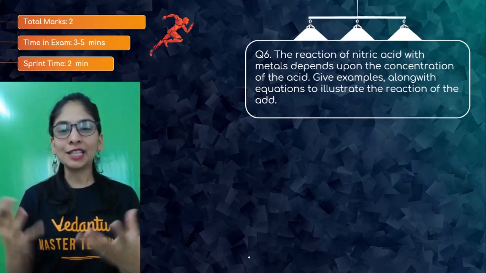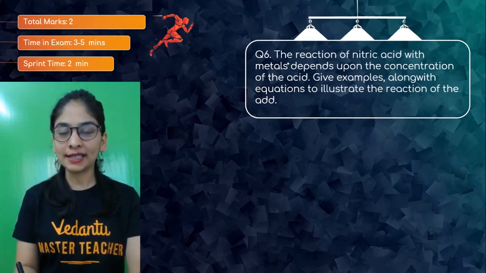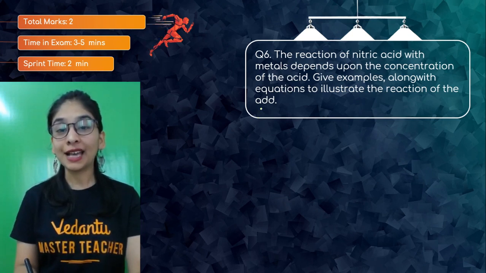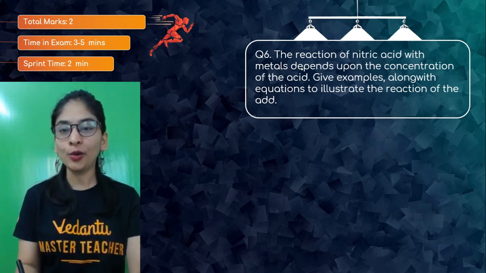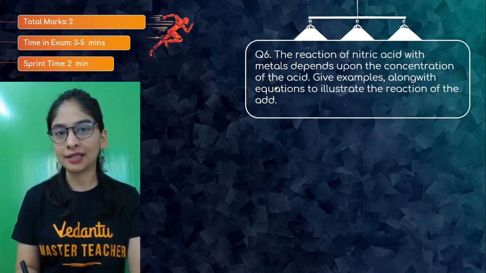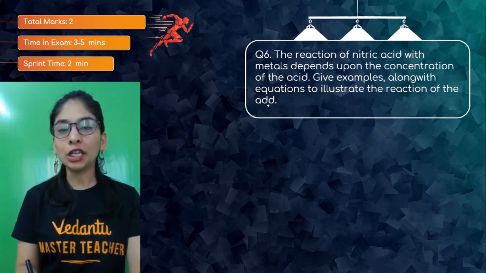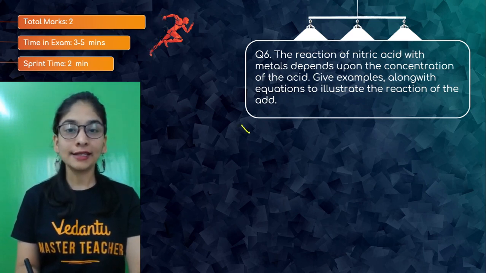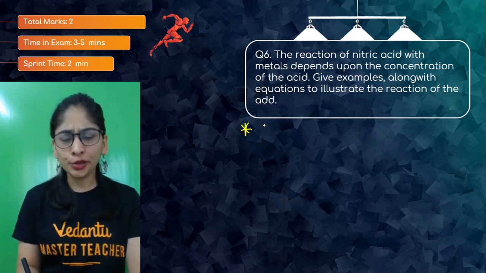And with the same, let's move to question number 6. Question number 6 says the reaction of nitric acid with metal, something I told you, depends upon the concentration of acid. Give an example along with an equation to illustrate the reaction of this. So let's try to understand that. I told you as well.